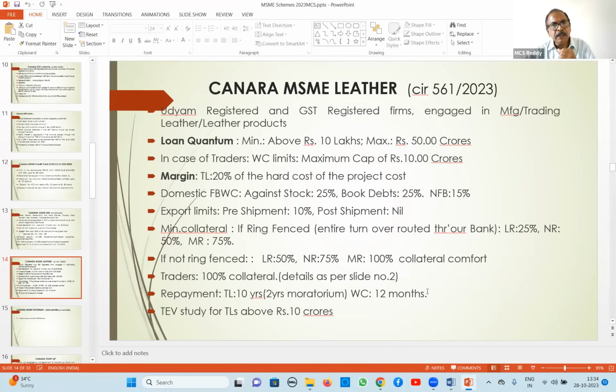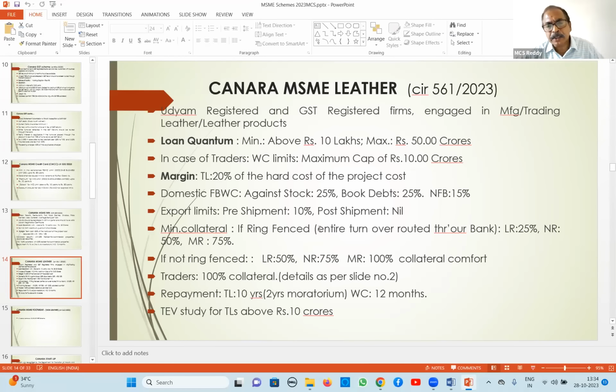Leather and non-leather, almost common guidelines here. That means ring fenced and not ring fenced. Ring fencing means the entire turnover is routed through our bank account. We call it ring fencing, right?